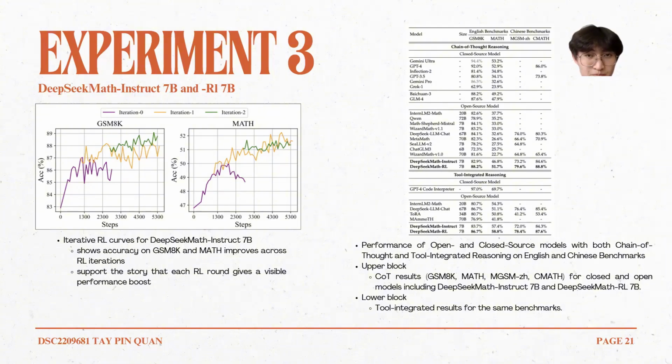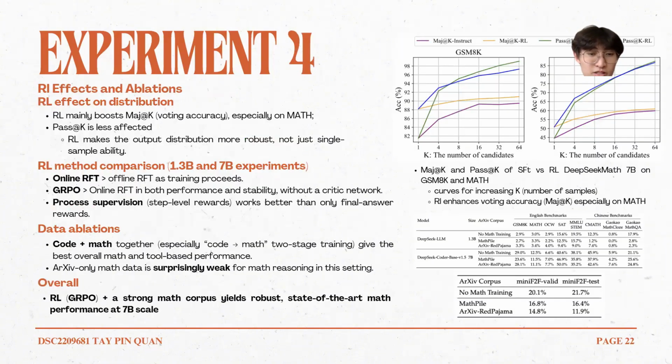And lastly, the GRPO RL method improves majority voting accuracy, making the model more consistent in math. As seen in the figure, arXiv-only corpora like MathPile do not improve math reasoning, unlike the DeepSeek Math corpus, which leads to consistent improvements across all benchmarks. As you can see in the table, the RL fine-tuning provides a significant boost in performance, especially with tools.